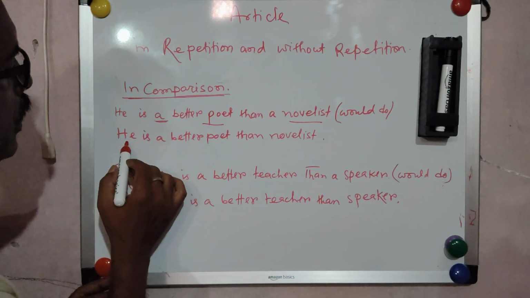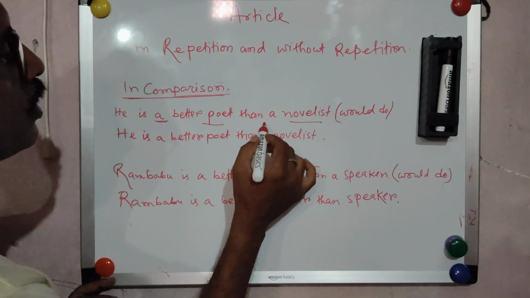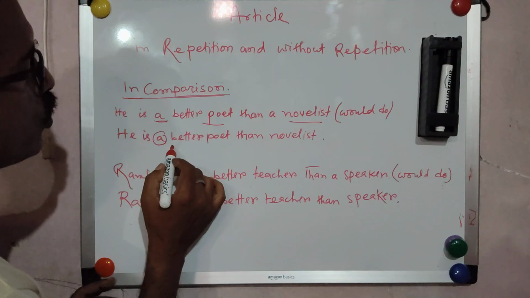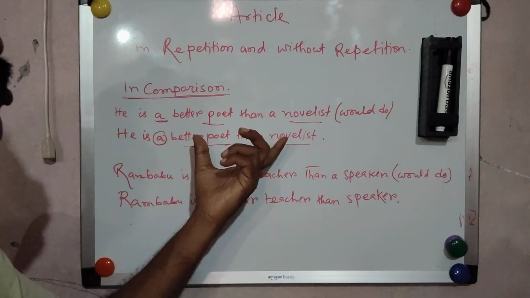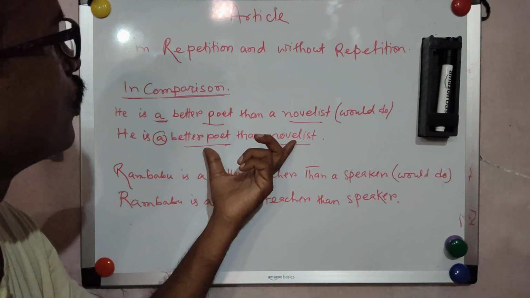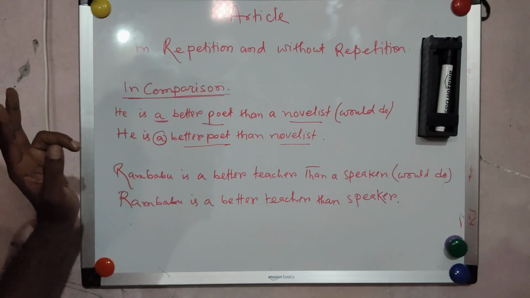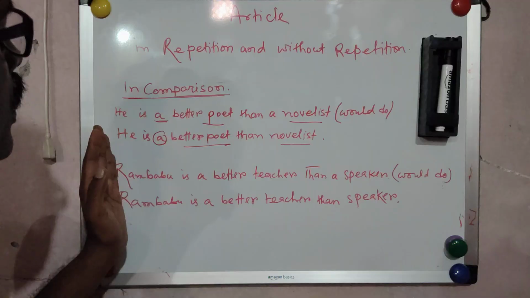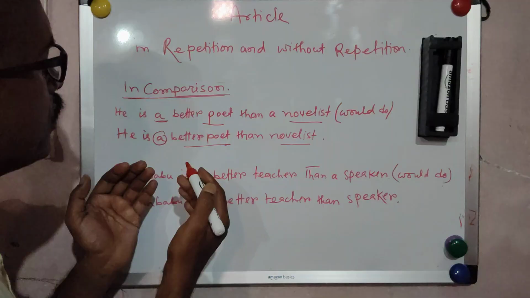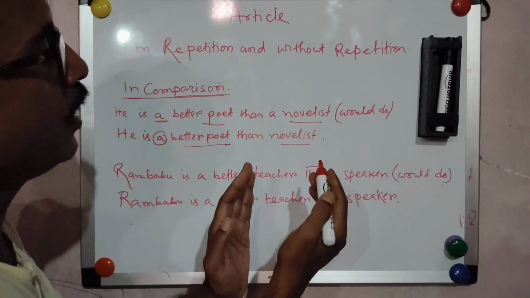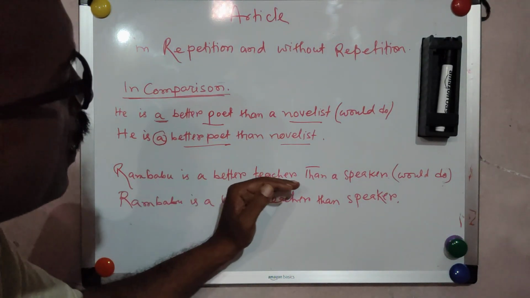But in this sentence, he is a better poet than novelist. So article is not repeated. A is only used before better poet, not before novelist. So these two nouns, poet and novelist, are referring to the same person, one person, that is he. He is both poet and novelist, but as a poet he is a little bit better than as a novelist. Clear?